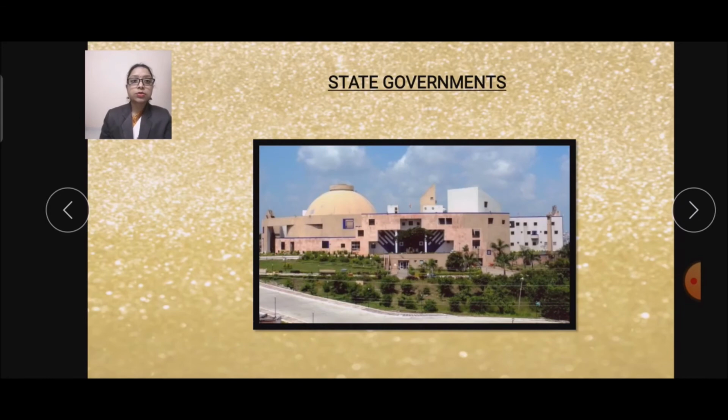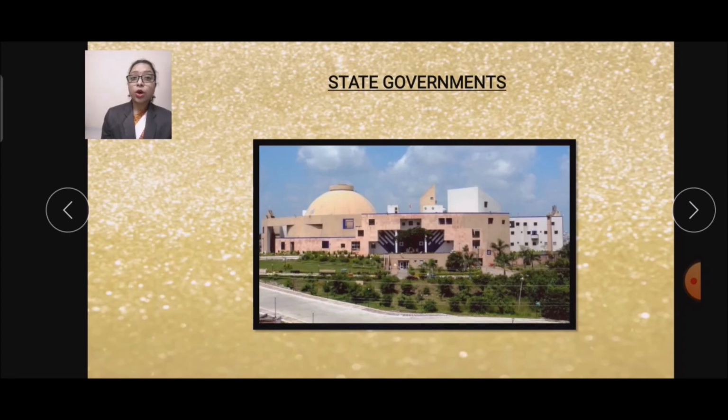Now let's learn about the state governments. Laws for each state are made by the state legislative assemblies. Here you can see the state legislative assembly of our state Madhya Pradesh, located in Bhopal, because Bhopal is the capital of our state. If you want to see it, you can visit Bhopal. The members are directly elected by the people of the state for 5 years.